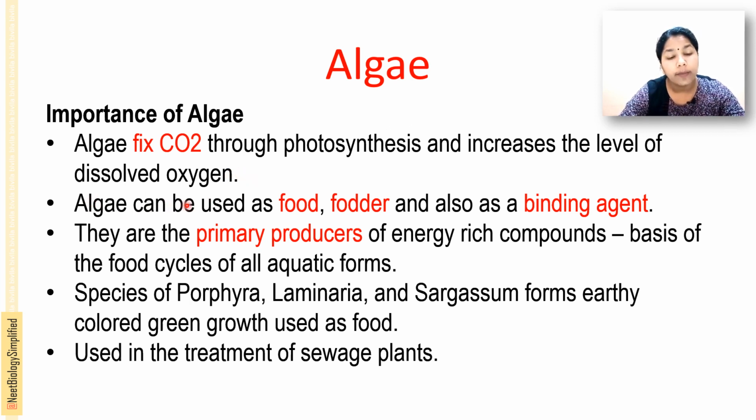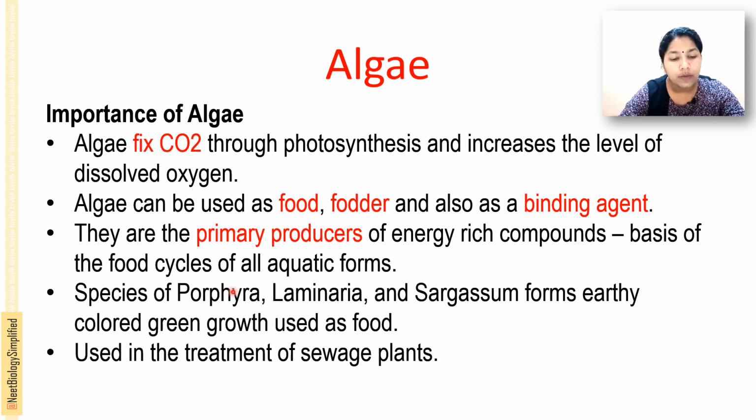This algae can be used as fodder and also as a binding agent. Food is the form consumed by humans, and fodder means you can feed it, for example to cattle and some aquatic animals. They are the primary producers of energy-rich compounds and the base of the food cycles of all aquatic forms.